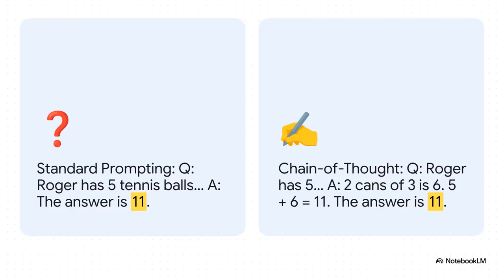And this example just illustrates the difference perfectly. Look at the standard prompt. You ask the question, and it just jumps to an answer, which happens to be wrong. But with chain of thought, the model says, okay, wait, Roger started with 5 balls. Then he got 2 cans of 3 balls each, so that's 6 balls. 5 plus 6 is 11. It reasons its way to the correct solution. It's night and day. That one little change in technique, that's often the entire difference between failure and success.